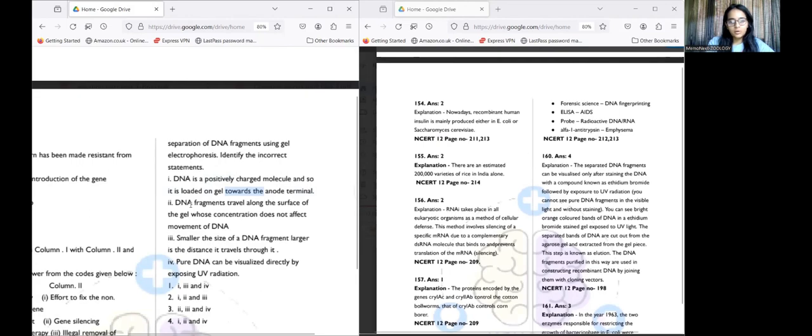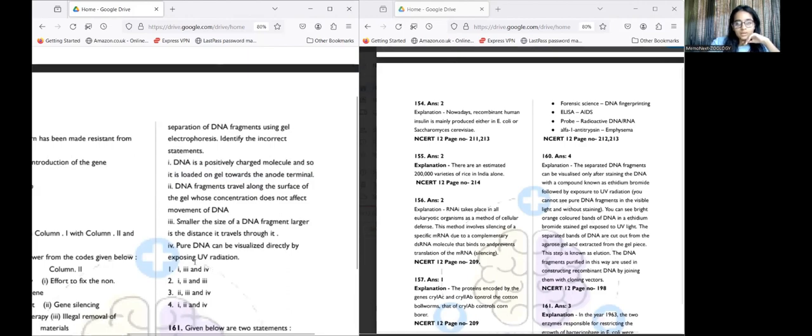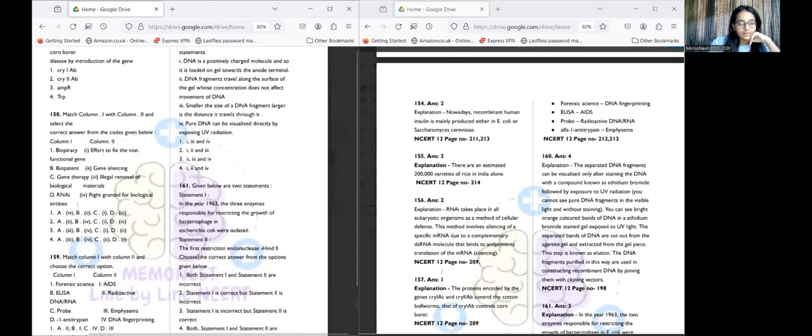Before that, let's check out all the options. Next is: DNA fragments travel along the surface of the gel, whose concentration does not affect the movement of the DNA. We need to check whether the concentration of the gel affects the movement of DNA. Then we have to see: the smaller the size of the DNA fragment, the larger the distance traveled by it. And the last option is: pure DNA can be visualized directly by exposing it to UV radiation. So the answer for this is option number 4, which is that 1, 2, and 4 are the answers. What have they asked us?